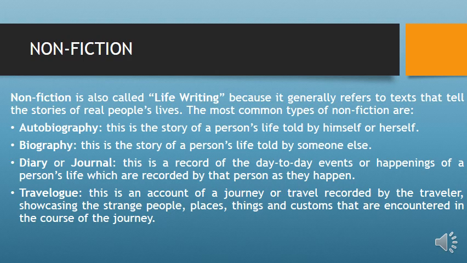The next one is diary or journal. This is a record of the day-to-day events or happenings of a person's life, which are recorded by the person as they happen. While travelogue is an account of a journey or travel recorded by a traveler, showcasing the strange people, places, things, and customs that are encountered in the course of the journey. So these are the types of non-fiction, and they are all what happened. They are not created stories.